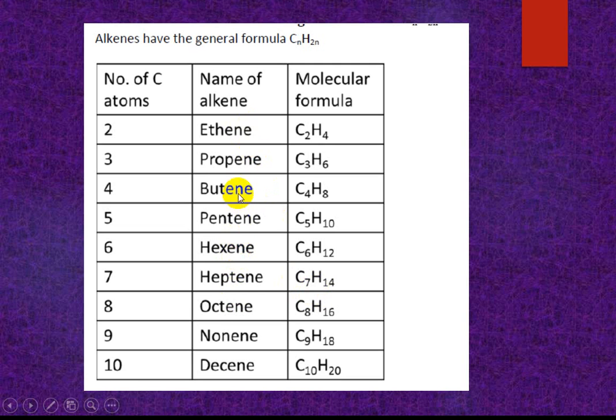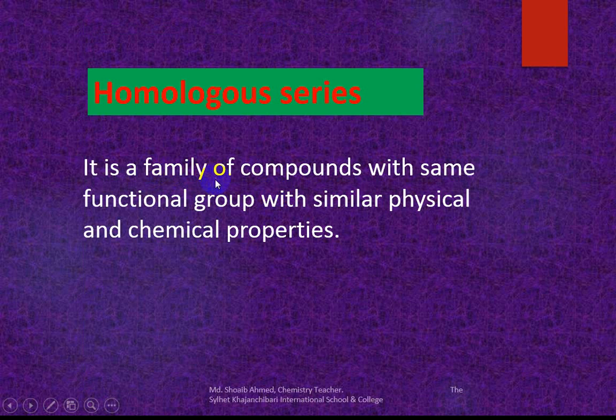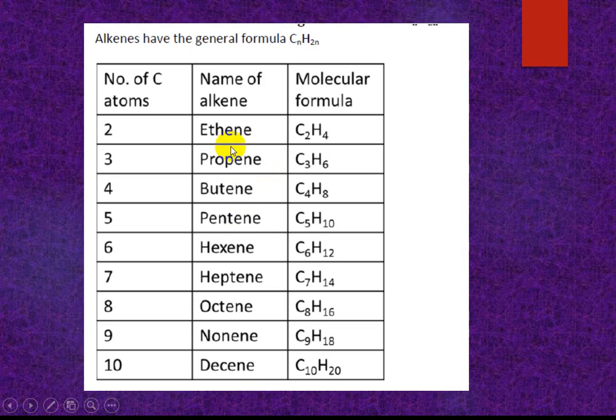They are the same family of compounds. Which family? A family of compounds with the same functional group and similar physical and chemical properties. Ethene, propene, butene, ending in -ene, means alkene. They are the alkene family. They have the general formula CnH2n. They contain the carbon-carbon double bond functional group.